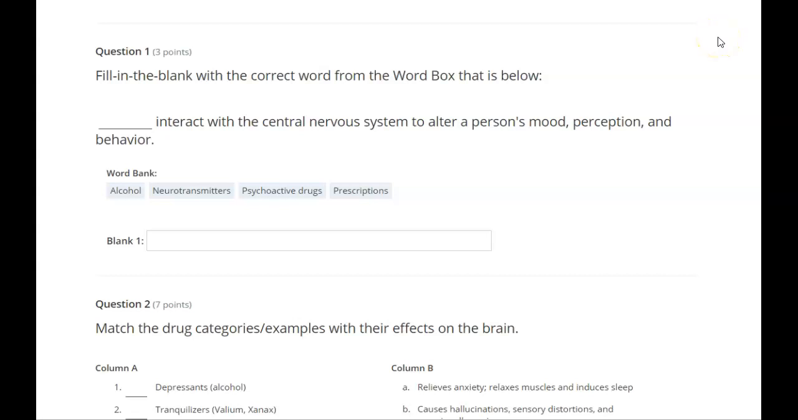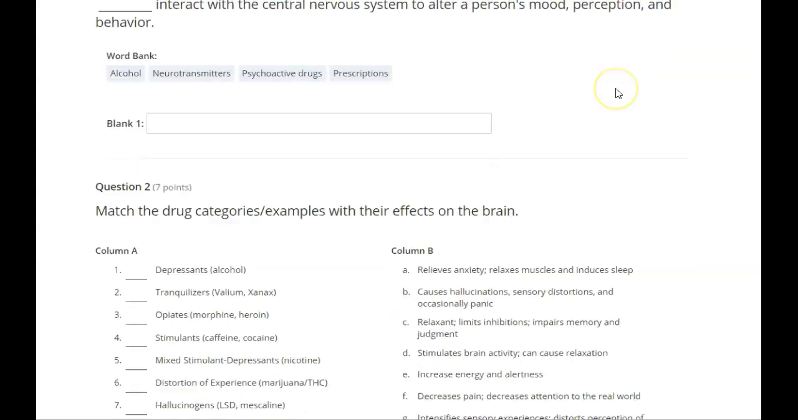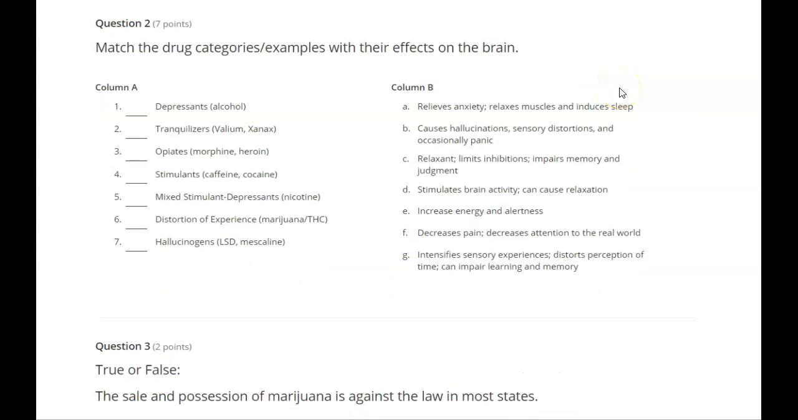Fill in the blank with the correct word from the word boxes below. Blank interact with the central nervous system to alter a person's mood, perception, and behavior. Alcohol, neurotransmitters, psychoactive drugs, prescriptions. Match the drug categories examples with their effects on the brain.